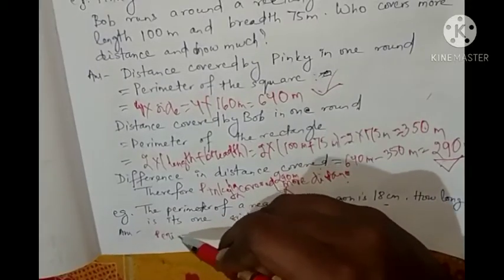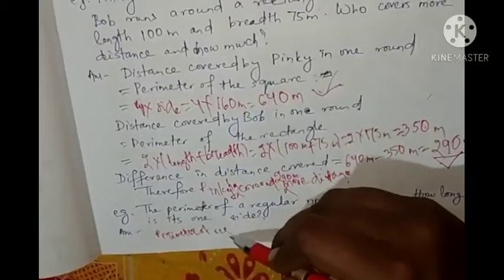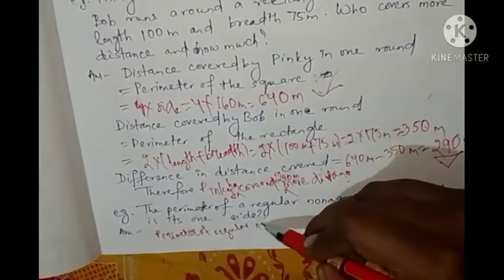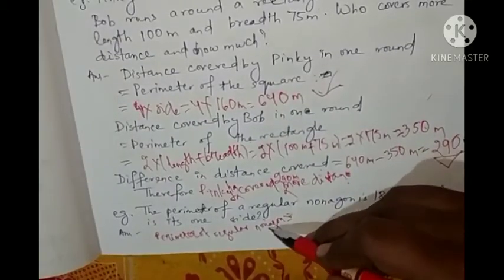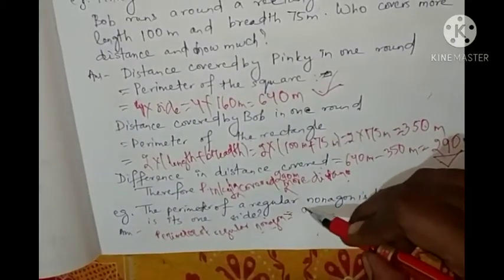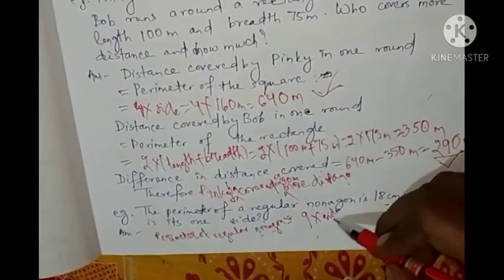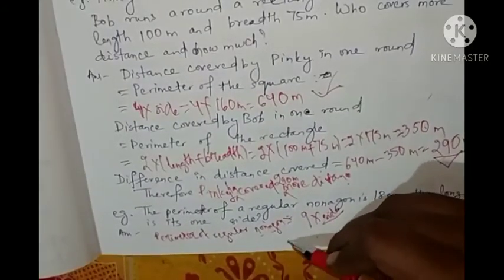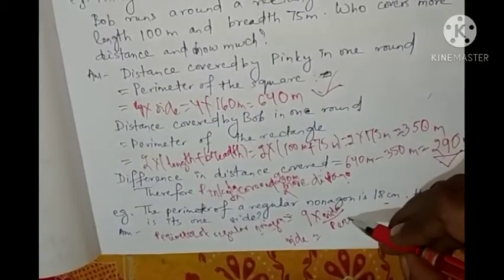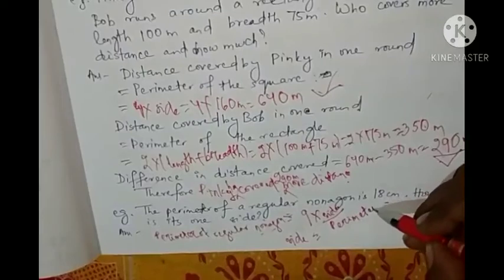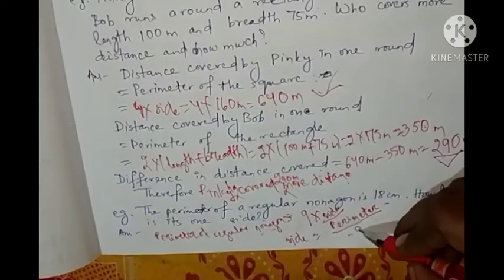perimeter of a regular nonagon is, nonagon means 9 sides, so 9 into side. You have to find out the side. So side is equal to perimeter by 9.